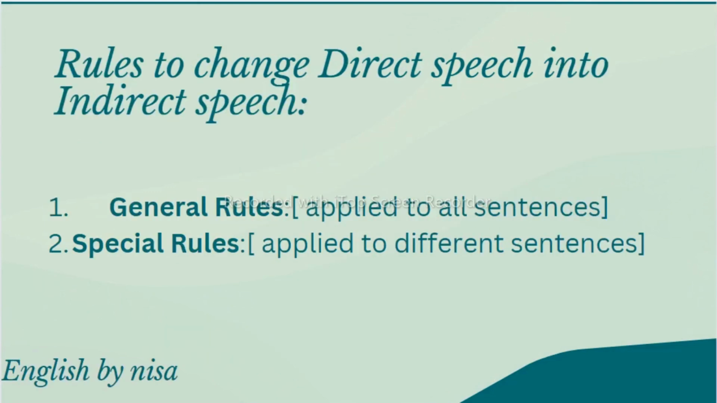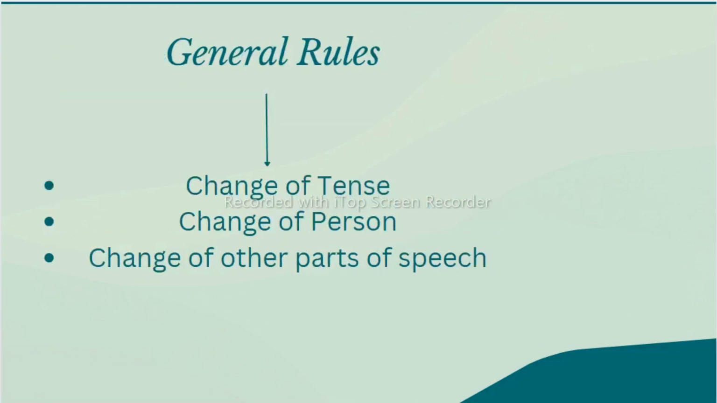Now let's move to the rules to change direct speech into indirect speech. I told you there are two rules, the general rules and special rules. General rules are applied to all the sentences. Just now we have seen five types of sentences, and these general rules are applied to all of them. Now let's see these general rules first. These general rules are divided into three: change of tense, change of person, and change of other parts of speech. So let's see each one of them in detail.